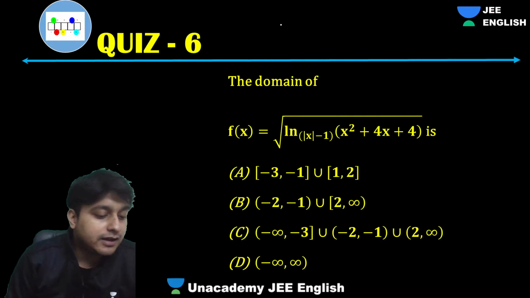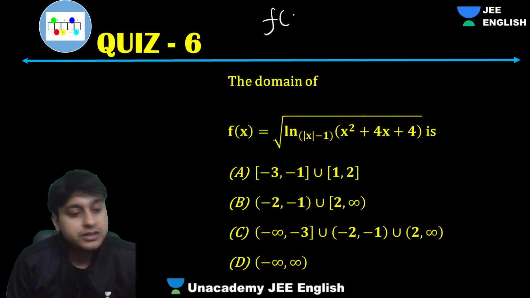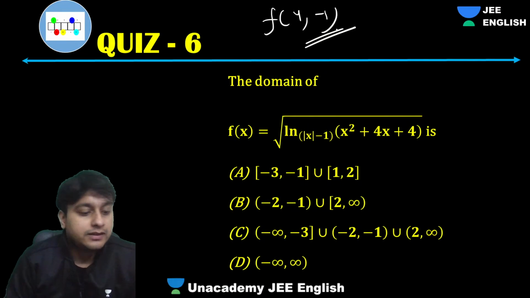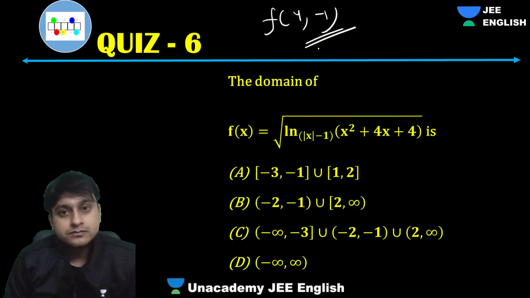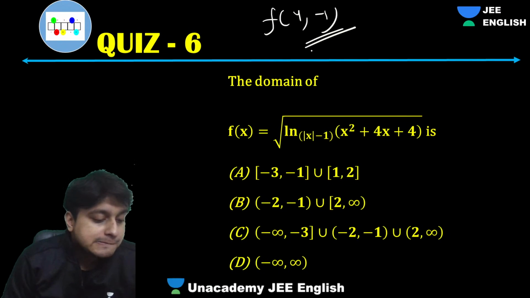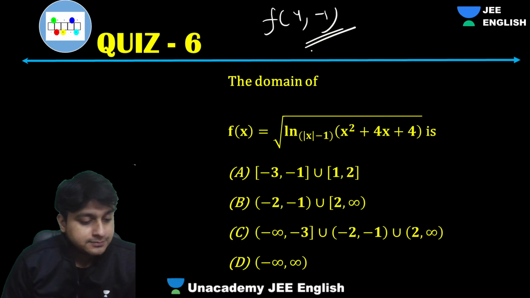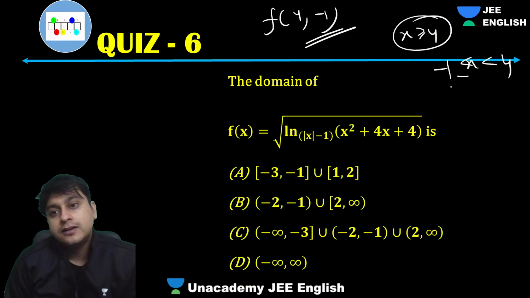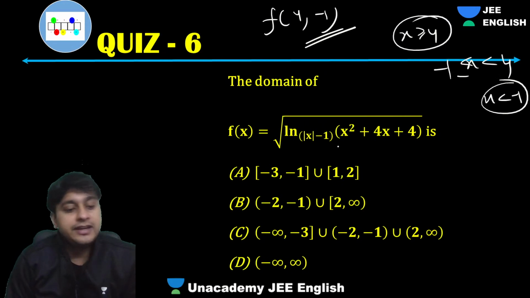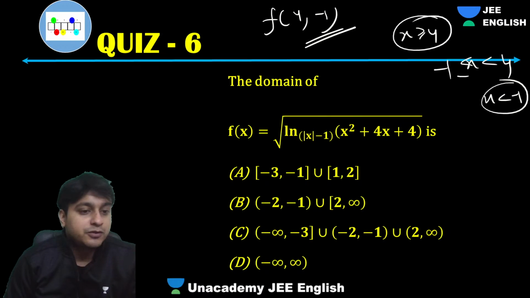You have to check the function at 4 and -1. At that sharp point, it will break. The maximum will depend upon that. You can draw the graph. You can also make cases: one is x greater than 4, one is x between -1 and 4, and one is x less than -1. Critical points you have to draw.